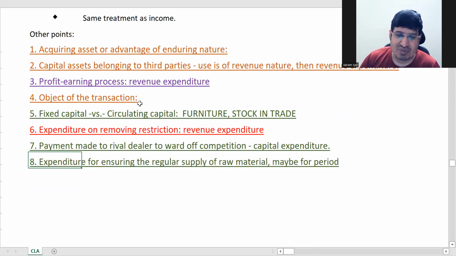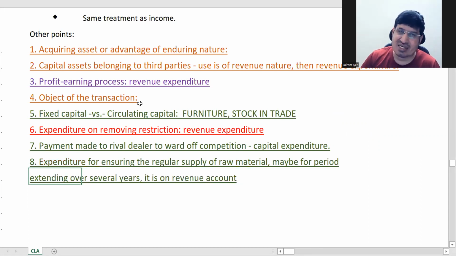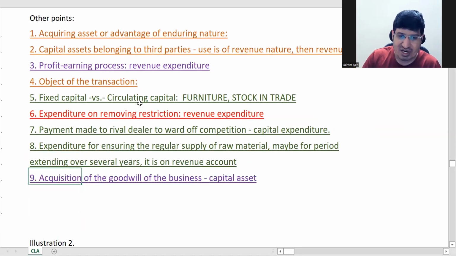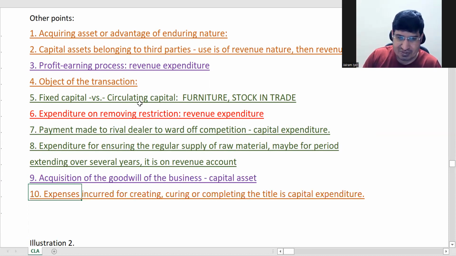Then expenditure for ensuring regular supply of raw material, you all know, is directly revenue. Even if it is a contract for several years, raw material supply is revenue. Acquisition of goodwill is capital. You just have to know what is what. That's important here. Most of these come out of court cases. Expenditure incurred for creating, curing, or completing title is capital expenditure.